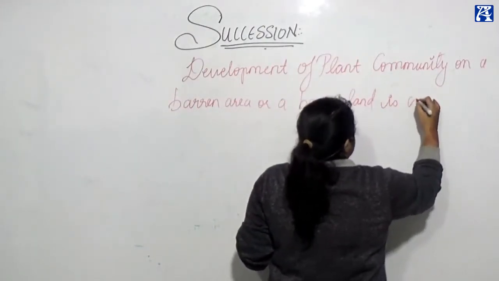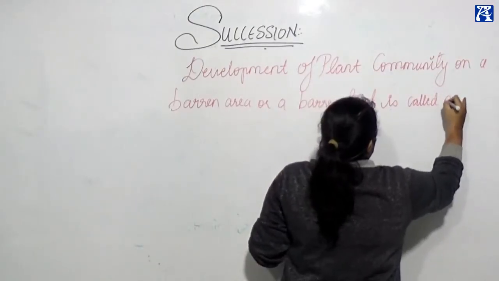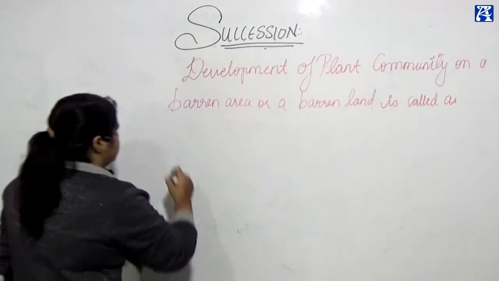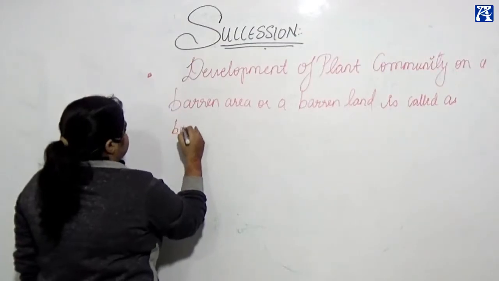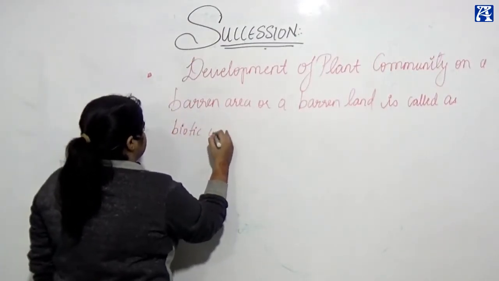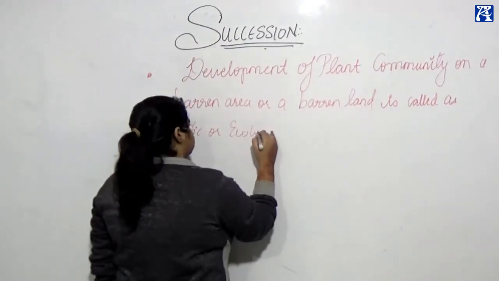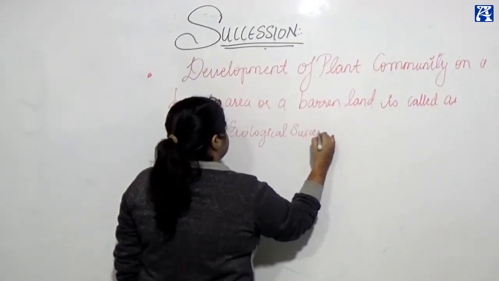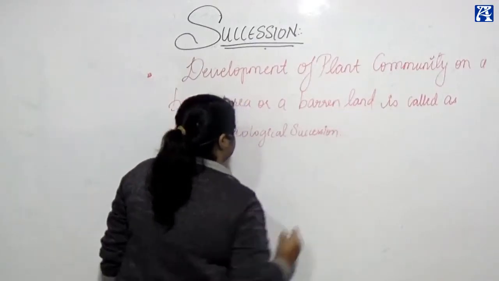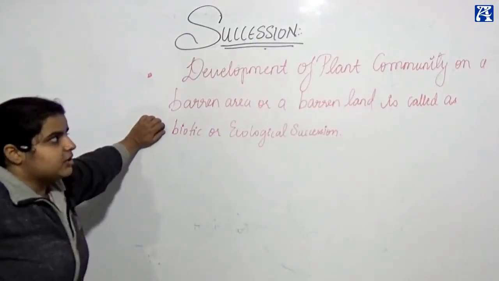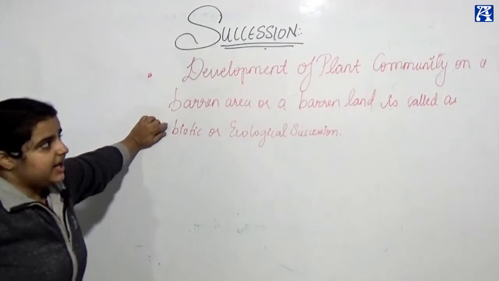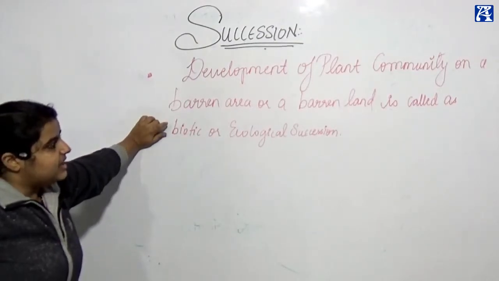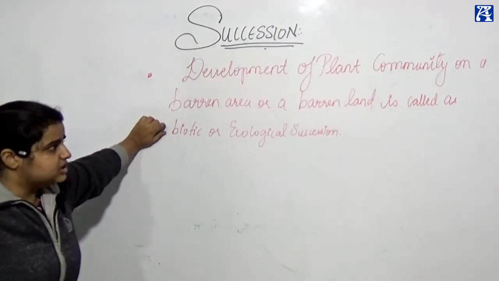The development of a plant community on a barren area or a barren land is called biotic or ecological succession.